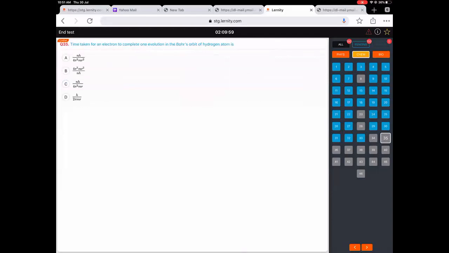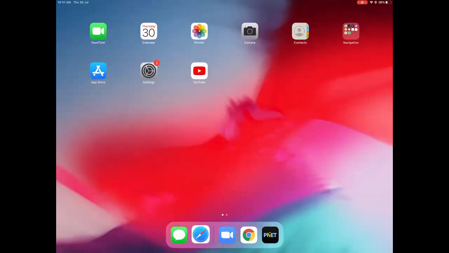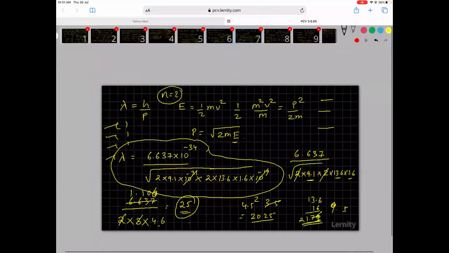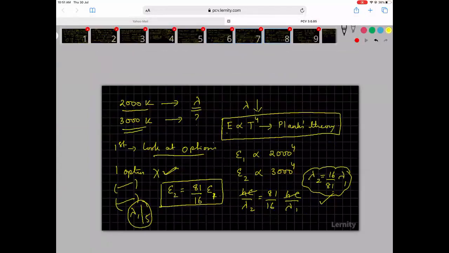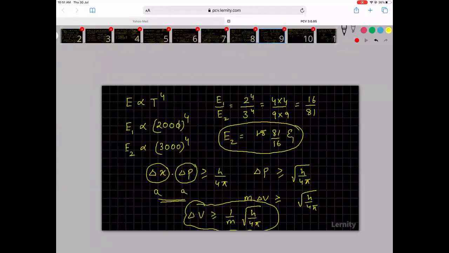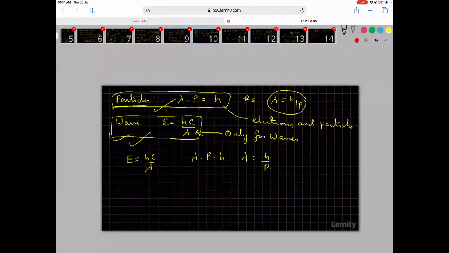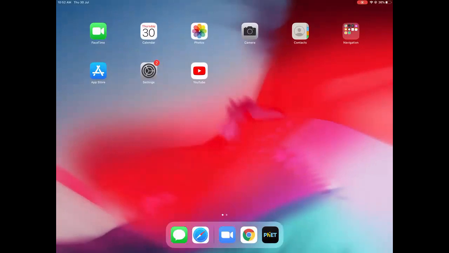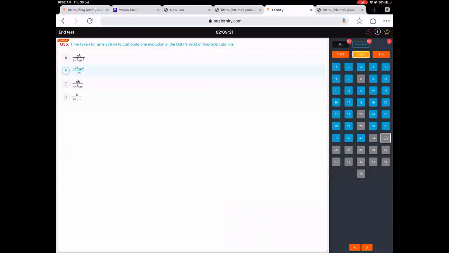Time taken for an electron to complete one revolution in the Bohr's orbit. I worked this out for you, in the way we had worked it out. So the same similar options. We can just look at our work and find out the time taken. So here we found out the time taken. Time taken is equal to 4 pi squared m r squared by nh.